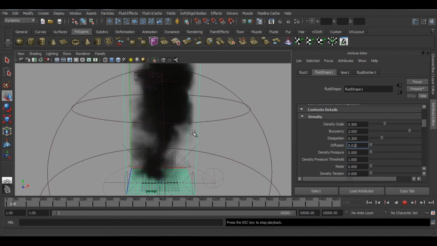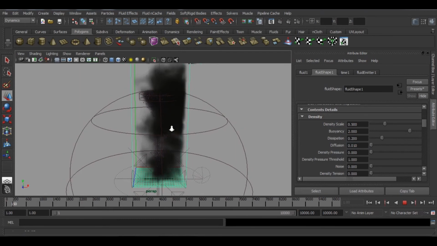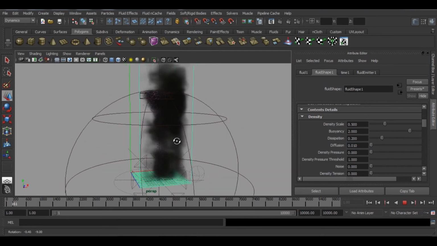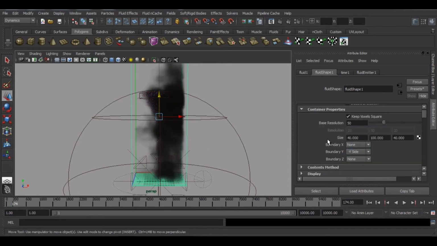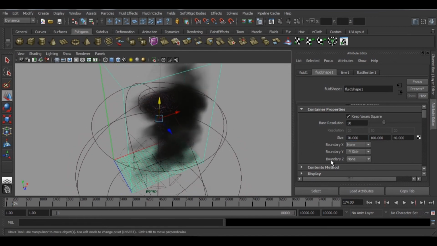Once you increase the resolution of the fluid, you will get a better and tighter result. And you can play with the settings. Now the bounding box is blocking it, so we can increase the X value to say 70 and the Z to 70 as well.